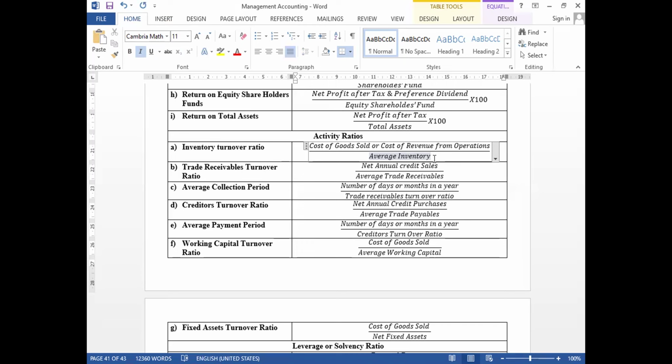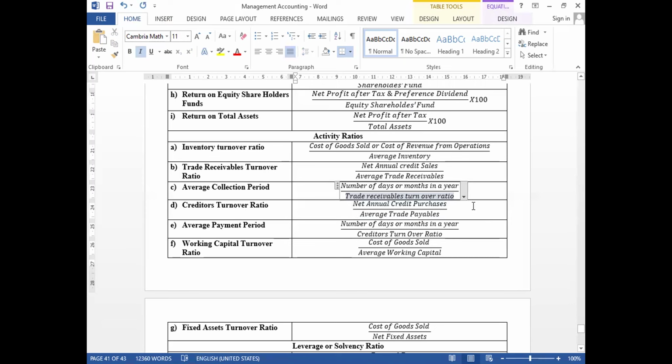Trade receivables turnover ratio is net annual credit sales divided by average trade receivables. Average trade receivables means we take opening trade receivables and closing trade receivables divided by 2, then we know the average. Next, creditors turnover ratio is total credit purchases divided by average trade payables.